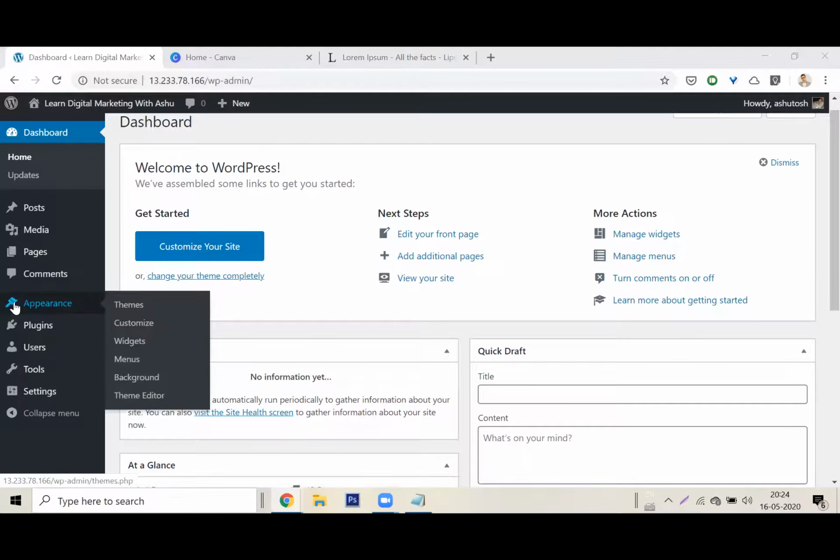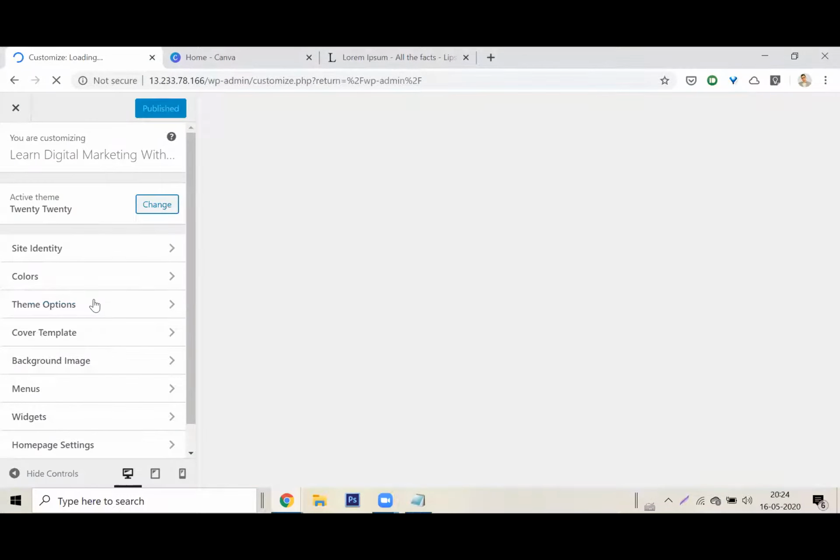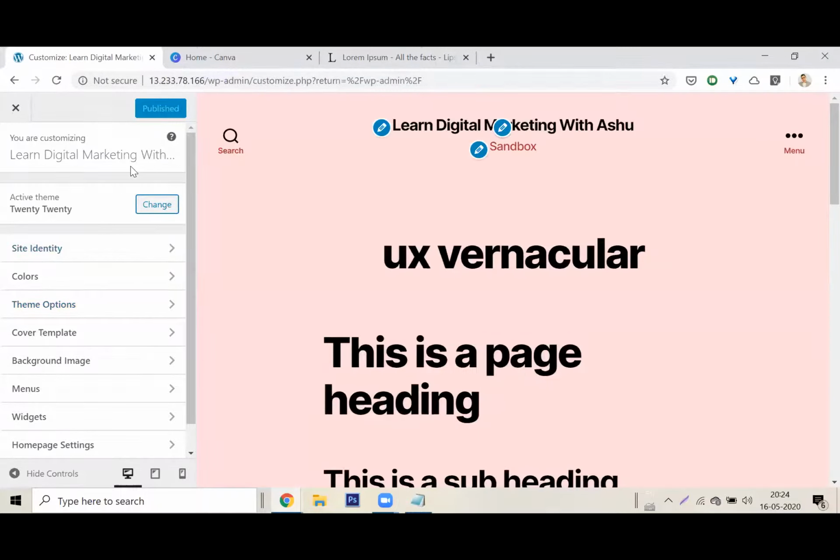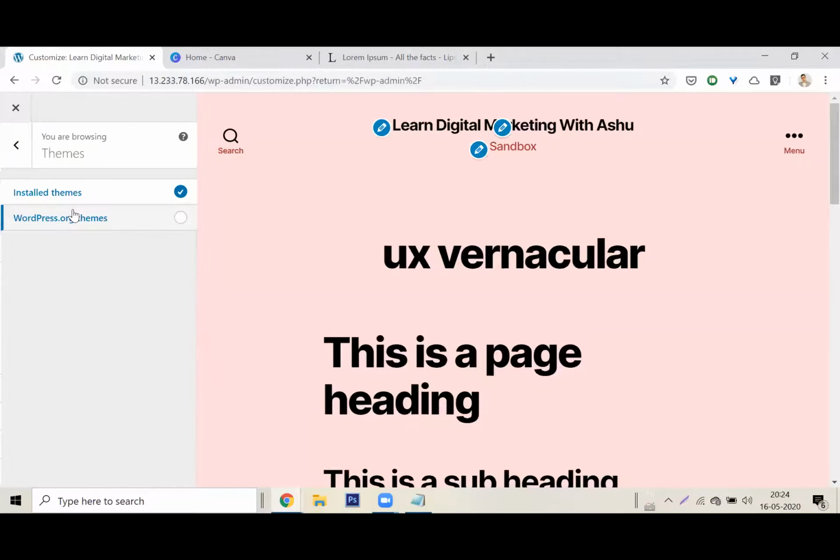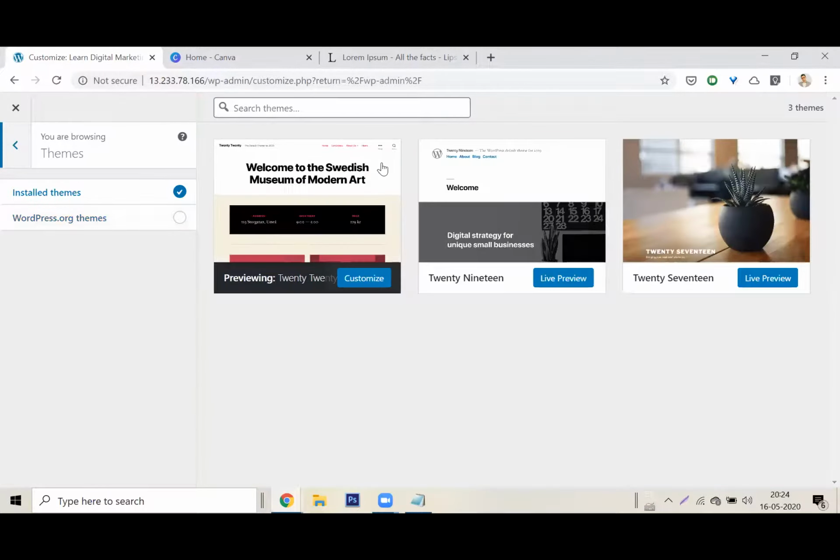Appearance. Okay, appearance with a paintbrush. Customize. This is the theme. Look at this. The active theme is 2020. Now I want to talk about what is a WordPress theme. You can see here, there are 3 themes that we are talking about.